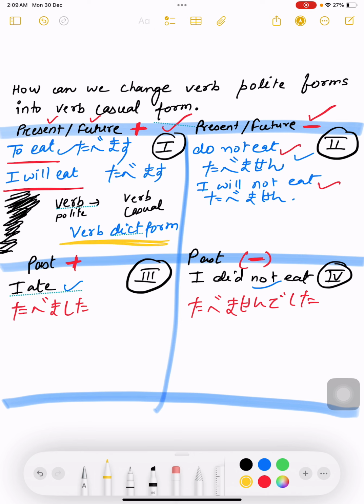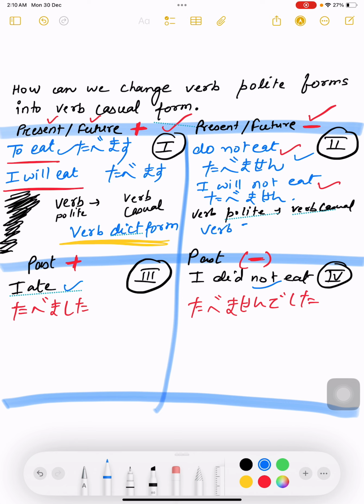If your verb is falling under the second quadrant, which rule will you apply?